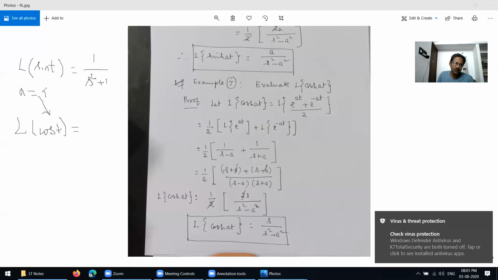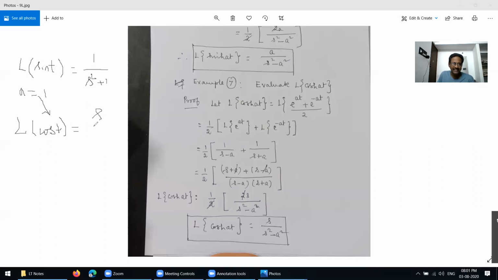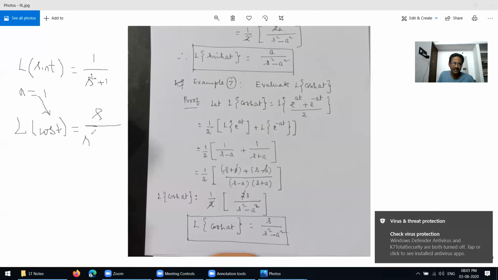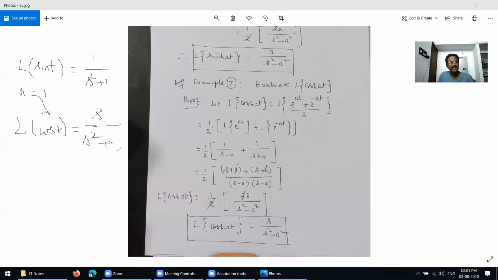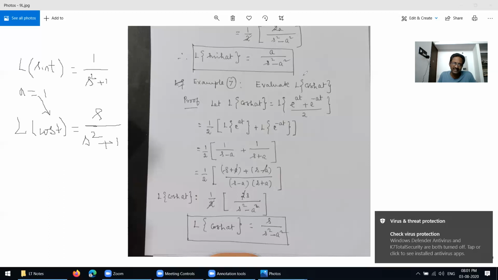You put a equal to 1, we are getting s over s squared plus 1 squared, and 1 squared is nothing but 1. Similarly for sinh t and cosh t. You understand? Thank you very much for this one.